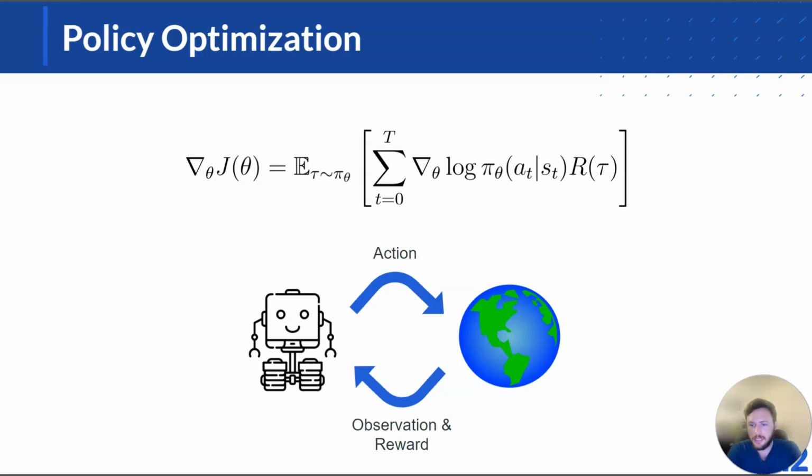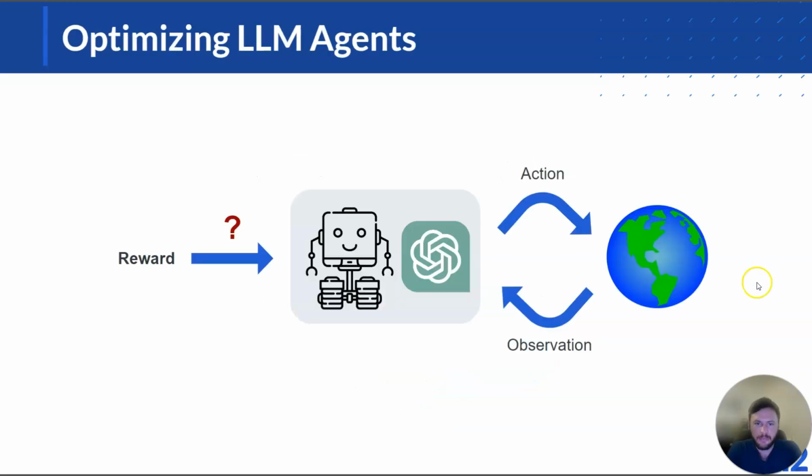So normally in policy optimization, we would be optimizing our policy, perhaps parameterized by a neural network, by increasing the likelihood of actions that led to good trajectories, according to some reward.